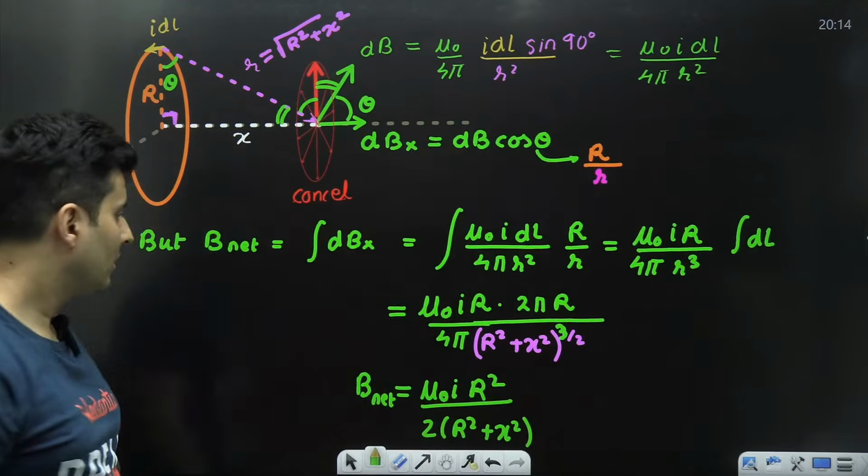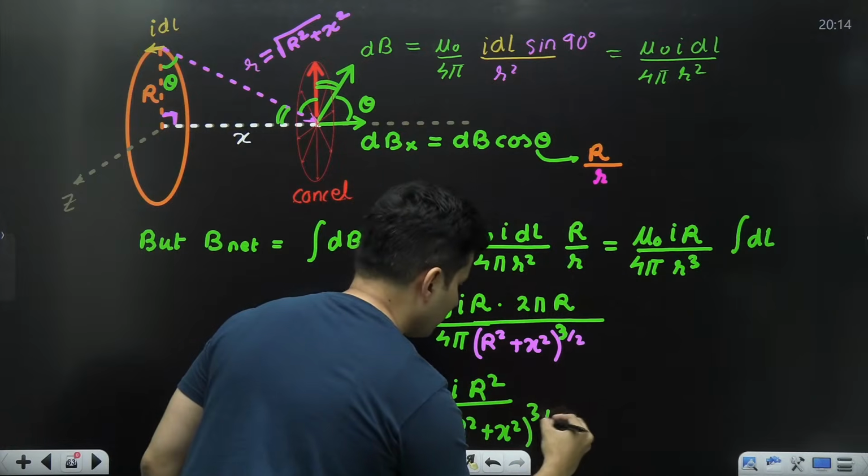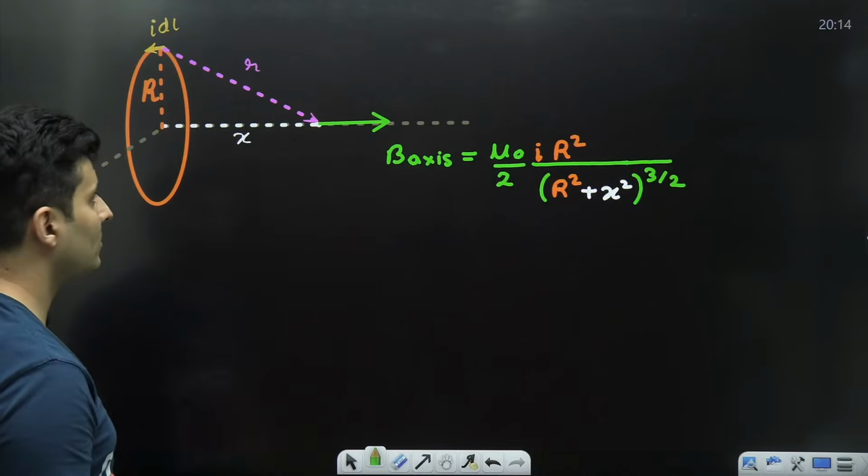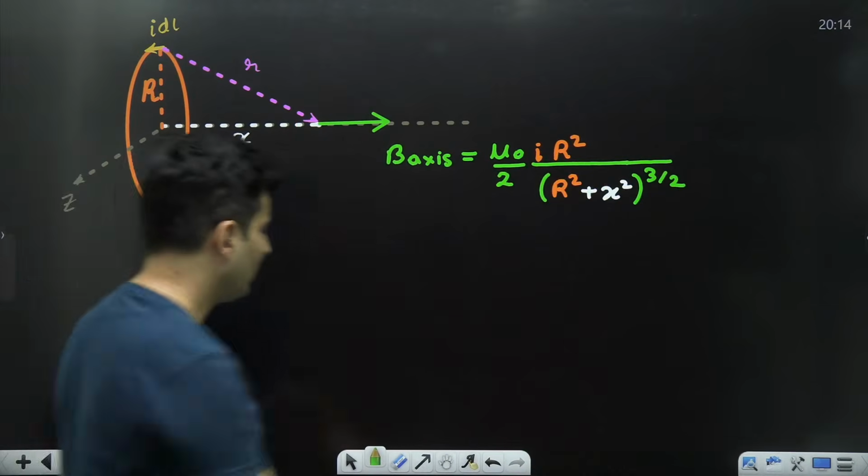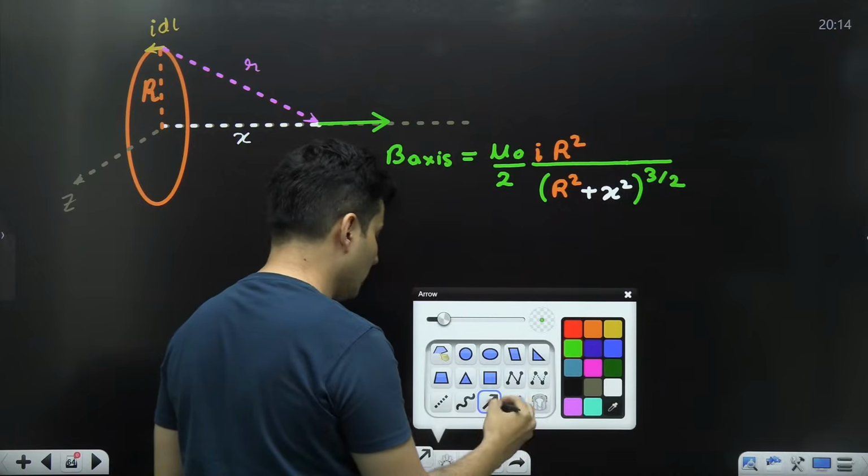This is the formula, and this is something which you are supposed to memorize.